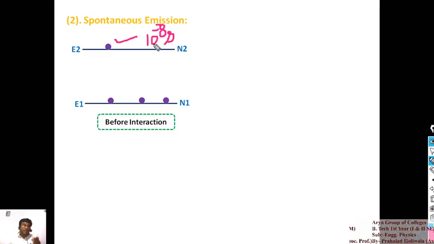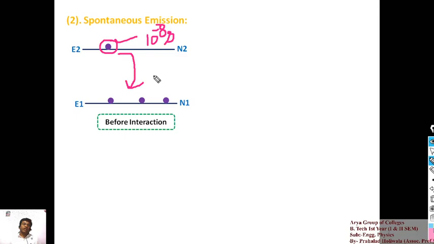After that lifetime, the excited electron can automatically de-excite into the lower energy level. The electron will be at the higher energy level only for 10 to the power minus 8 second.